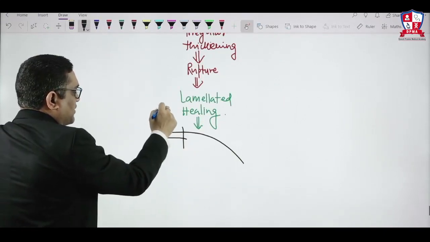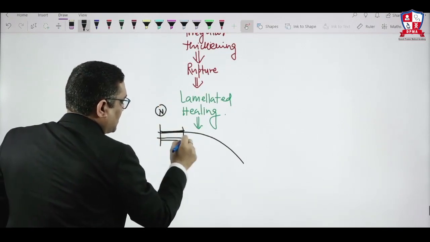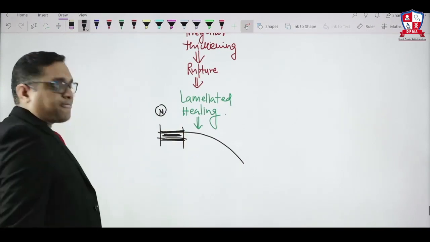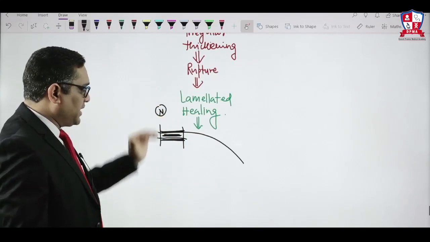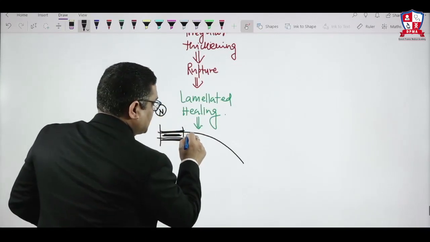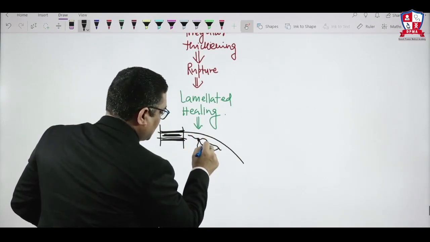You remember lamina rara externa, lamina rara interna, and lamina densa, right? Outside externa, inside interna, then lamina densa. So because of the rupture of the basement membrane, lamina densa will be forming laminations like this, right?